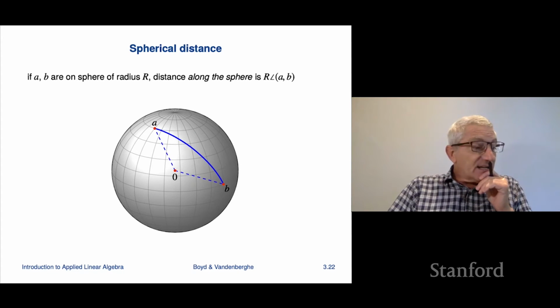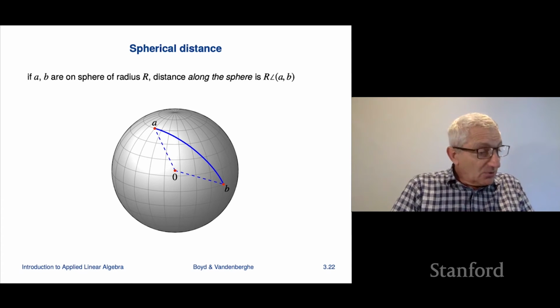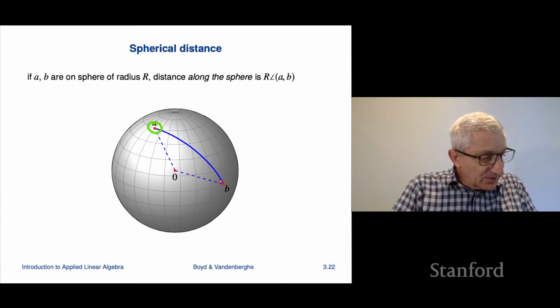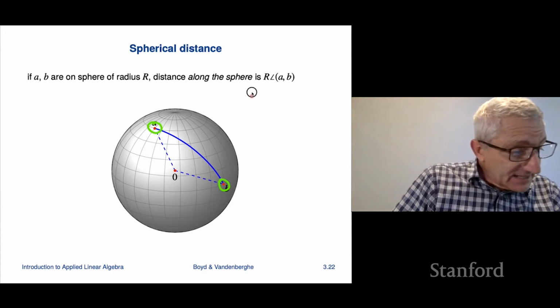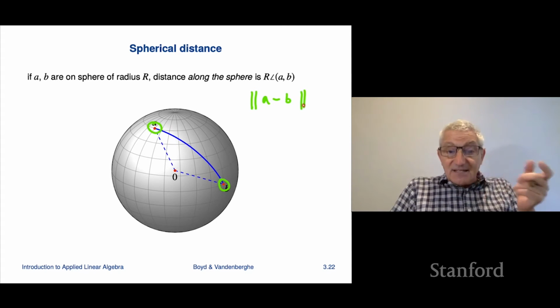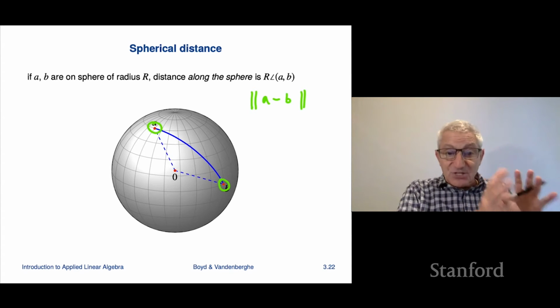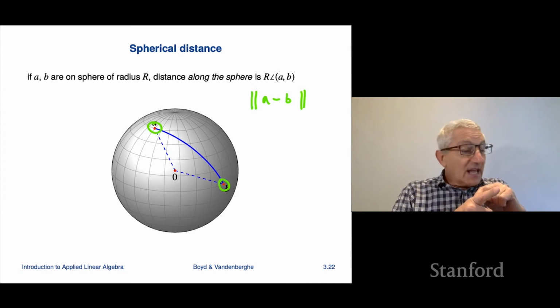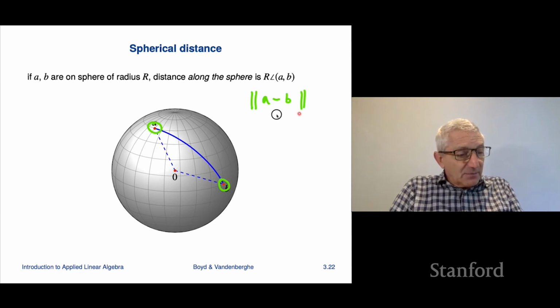Another application is spherical distance. So here, if I have a sphere of radius r, and A and B are on the sphere, so this is supposed to be a point on the surface, and that's a point on the surface, then I can talk about the distance between A and B. That is the distance, but that's the distance of, basically, if this was the Earth and these are two places, drilling a hole directly from one through the Earth to the other. And that would give you this number here.